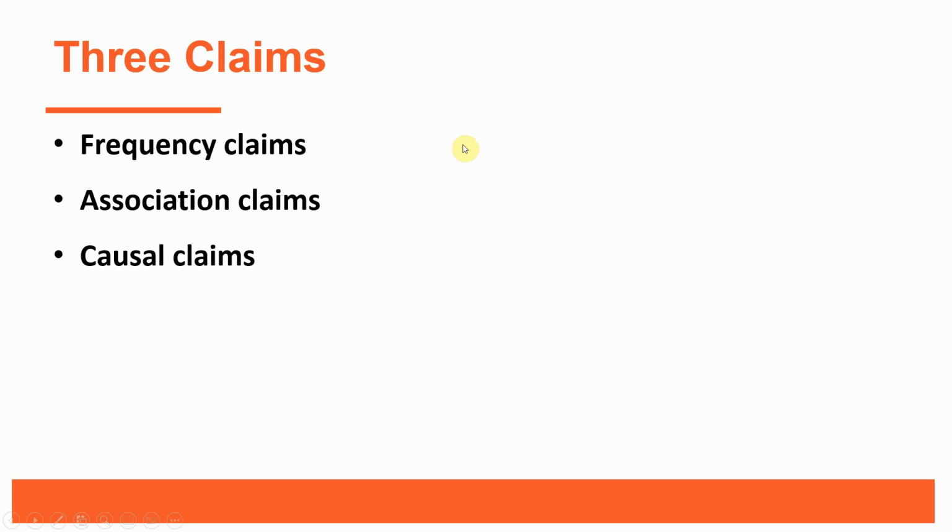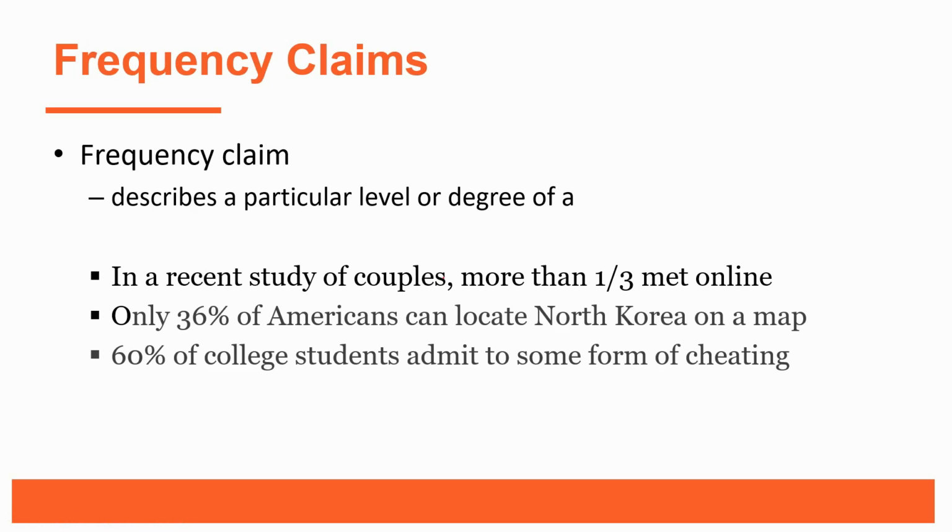Hi, students. In the videos this week, we're talking about content that comes from Chapter 3. And right now, we're looking at three different claims that are made when we see research that is cited. It can be cited either in the popular press or in an empirical study in a journal article. So, we're going to talk about differences between frequency claims, association claims, and causal claims. So, let's get going. We're going to first talk about frequency claims.